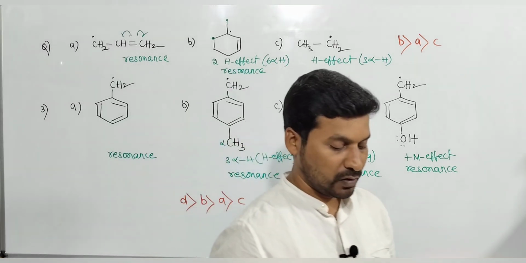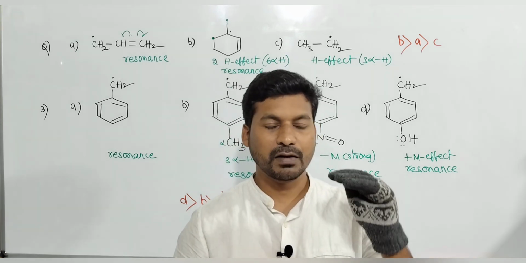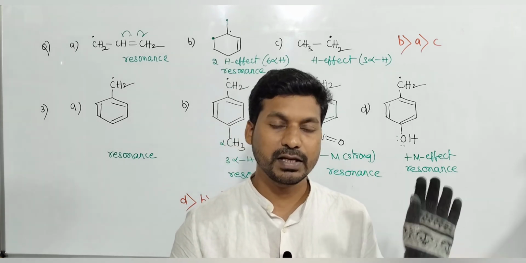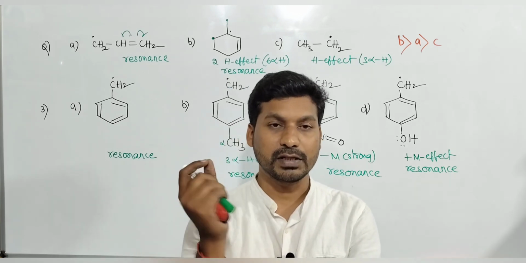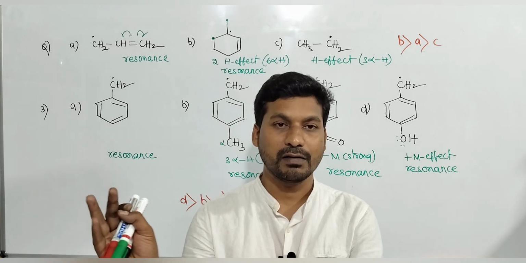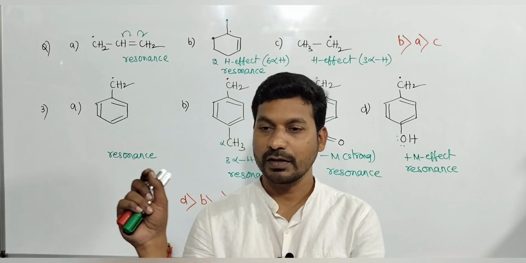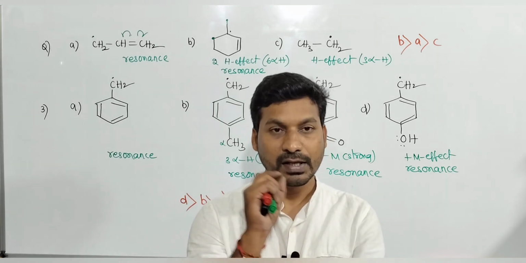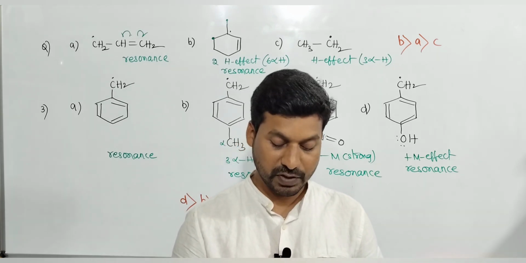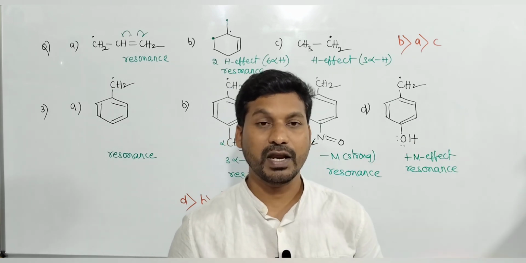This is the stability order. In this way, we write the stability order of carbon free radical. With this, carbocation, carbanion, carbon free radicals are completed. This is about reaction intermediates. With this, reaction mechanism is completed. So I divided reaction mechanism into two parts, reaction mechanism 1 and reaction mechanism 2. Reaction mechanism part 1 is completed. Next we have reaction mechanism 2, where we will learn types of organic reaction, very important.